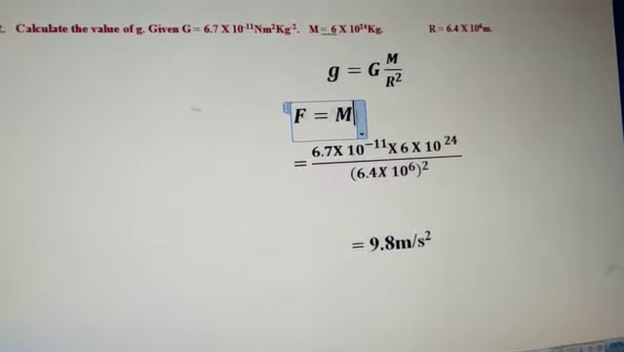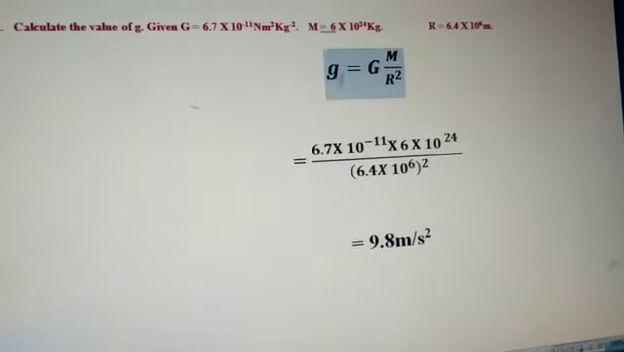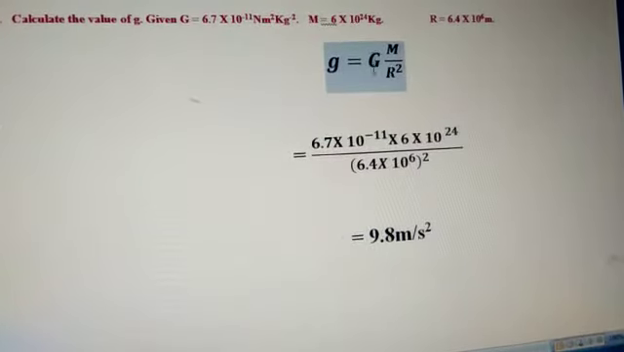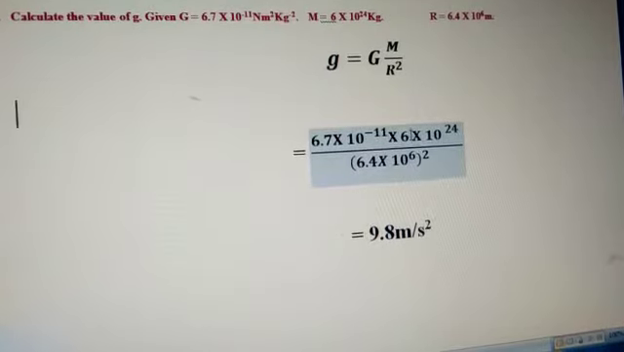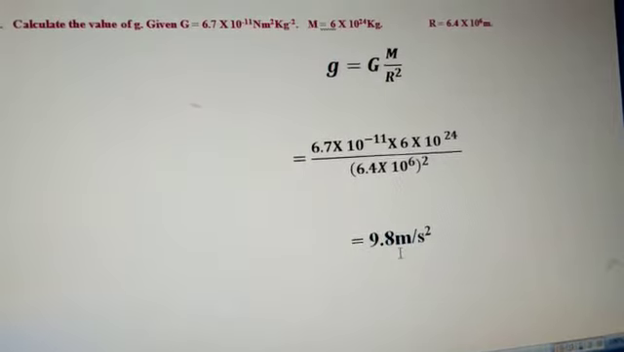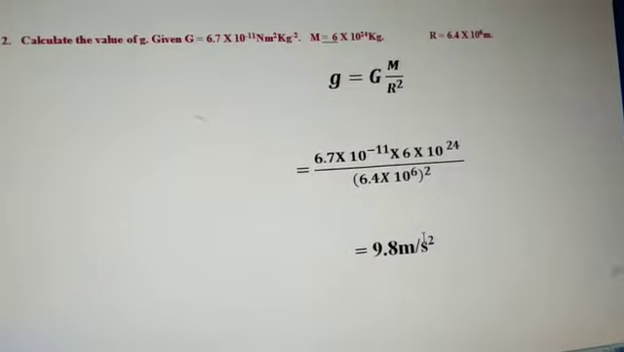So we can find out the small g, that is the acceleration due to gravity of the earth, by using this. So you know the value of the universal gravitation constant, that is 6.7 into 10 to the power of minus 11, and the mass is 6 into 10 to the power of 24, the earth's mass, and the radius is 6.4 into 10 to the power of 6 whole square. So on calculating you will get 9.8 meter per second square. So approximately we will get this. So let us go for the third problem here.